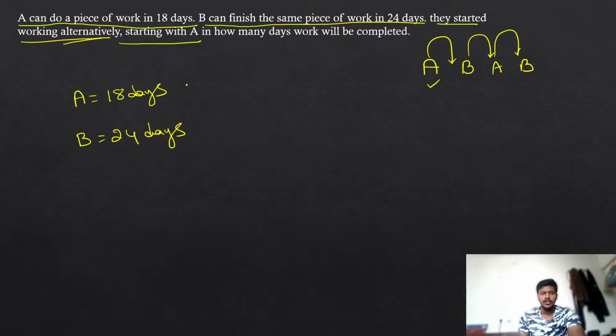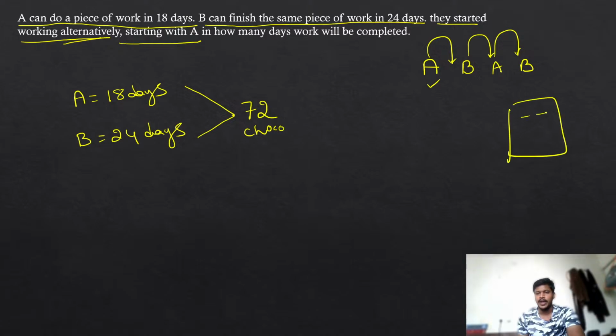So the first step here is, whatever may be the problem, you always have to assume the LCM as the total number of chocolates you are having there. So in our case, we are having 72 chocolates, as the LCM of 18 and 24 is 72. So assume that you are having 72 chocolates with you, in this packet. If you are giving these 72 chocolates to A, he can eat all the 72 chocolates in 18 days. That means he can eat 4 chocolates in one day.